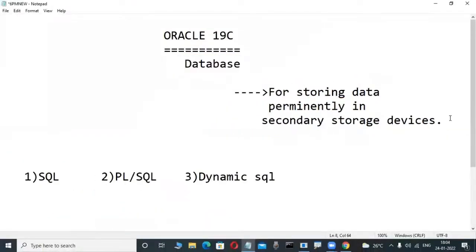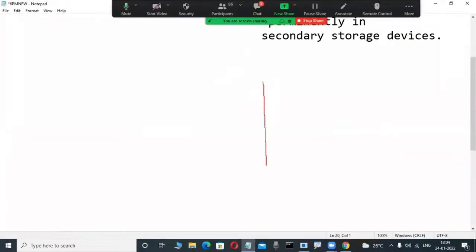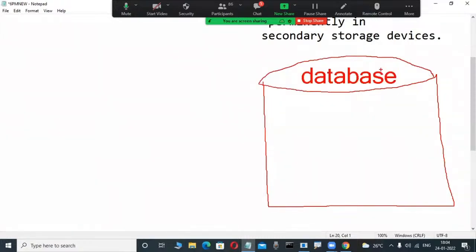But unfortunately, what I'm telling in previous classes, observe slowly here: database means it is a place. Whenever we install Oracle, SQL Server, DB2 in our system, automatically one place is created. That is called a database. But unfortunately, these types of databases, Oracle, SQL Server, DB2, Sybase, do not store a random collection of data.